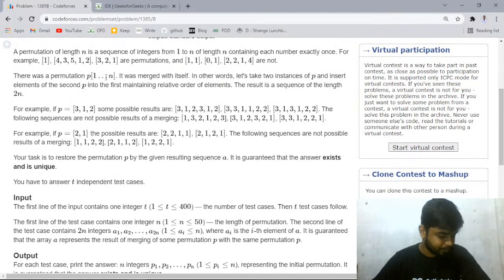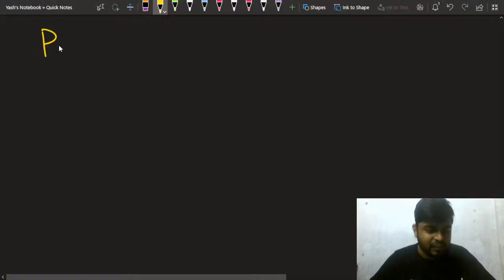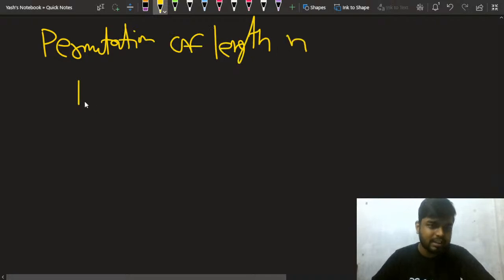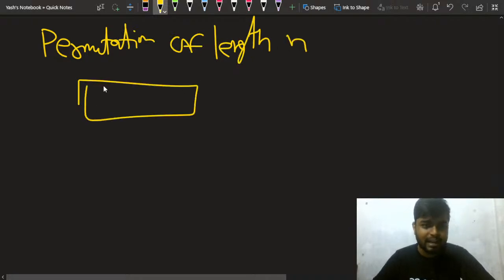So you have been given a permutation of length n. What is a permutation? First of all, a permutation of length n is a sequence where all the integers are present, right? So if you get a permutation of length n, that means all the elements from 1 to n will be present.